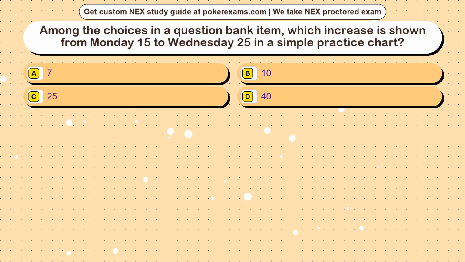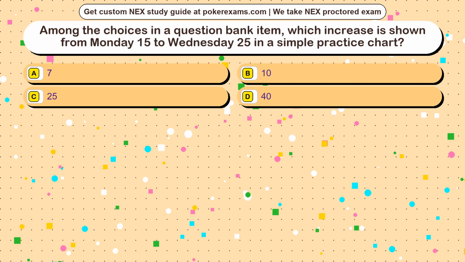Question 15. Among the choices in a question bank item, which increase is shown from Monday 15 to Wednesday 25 in a simple practice chart? Option A, 7. Option B, 10. Option C, 25. Option D, 40.